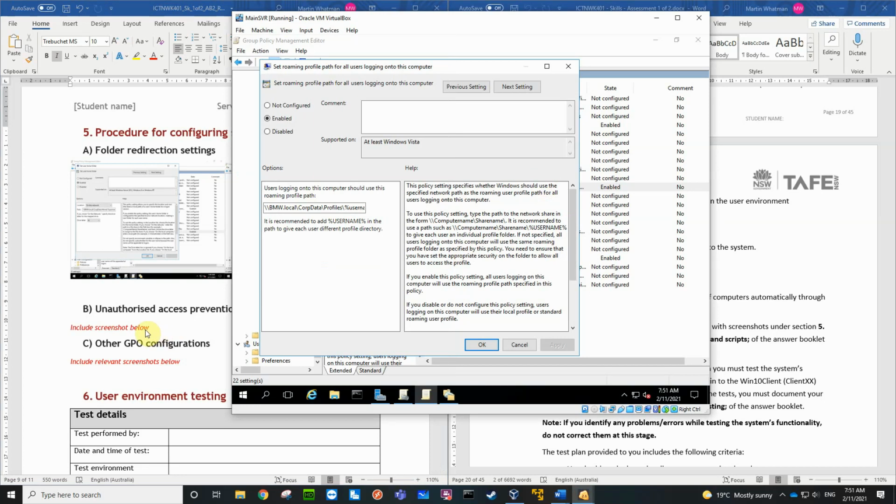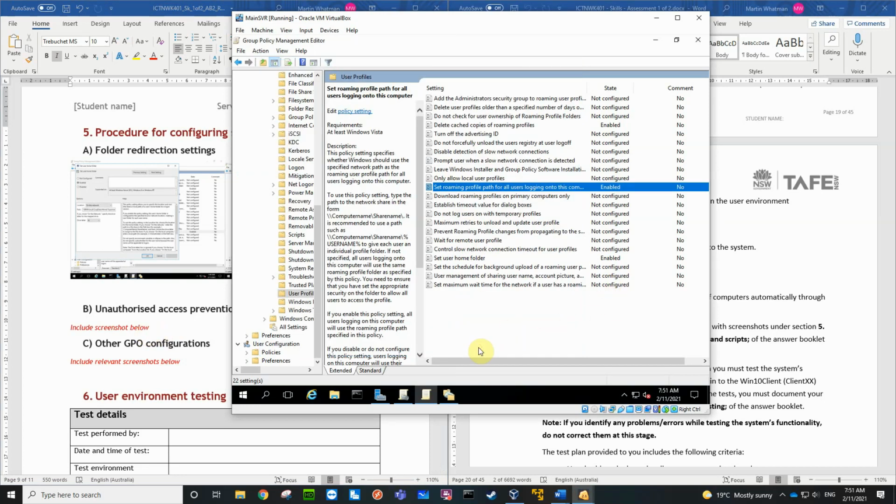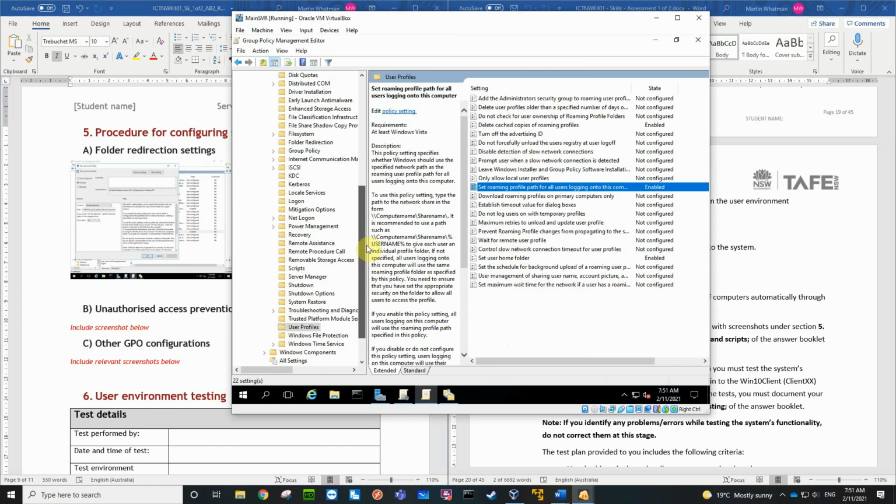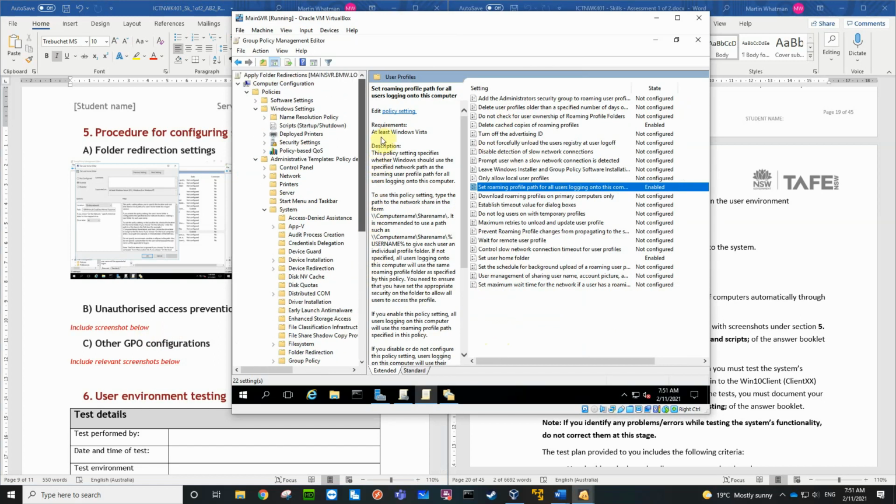So what we need now is unauthorized access prevention. Okay. Can we do that on the user profiles? No, what we really want to do is do this on, can we do this on security settings?